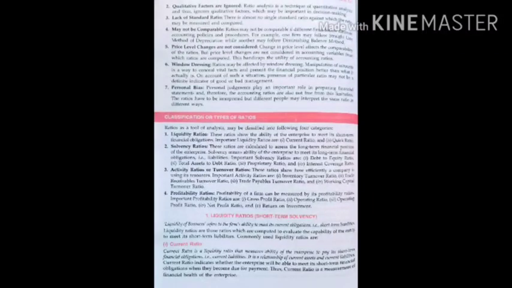There is almost no single standard ratio against which the ratio may be measured and compared. May not be comparable. Ratios may not be comparable. Different firms follow different accounting policies and procedures. For example, one firm may follow the straight line method of depreciation while another may follow the diminishing balance method. So this may happen.